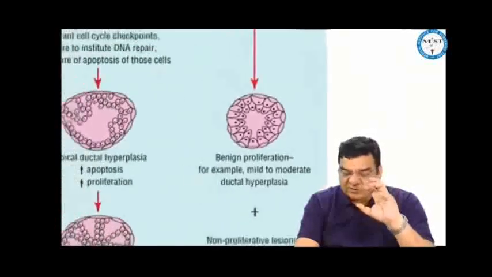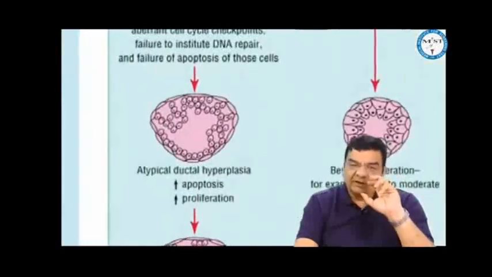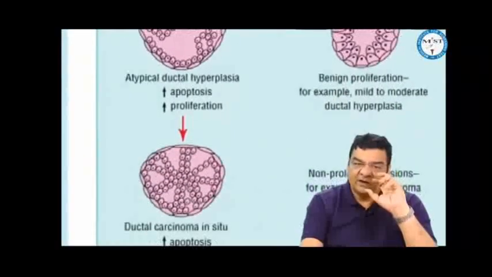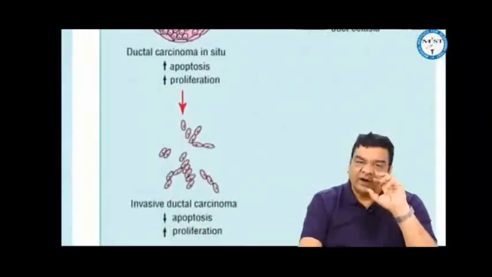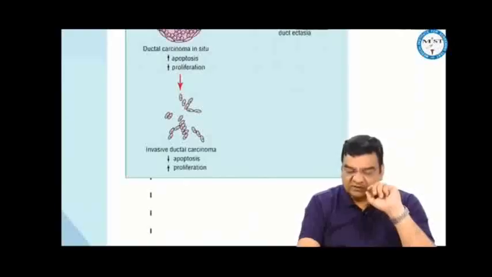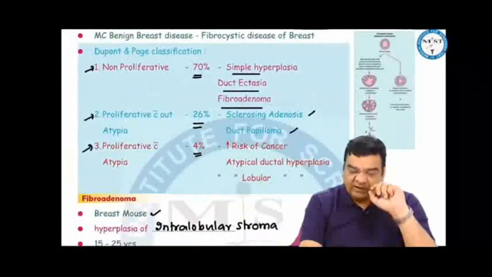But if the hormonal stimulus persists, then this hyperplasia may not be a normal hyperplasia. There may be more mitotic figures, that is atypical hyperplasia. If the hormonal stimulation persists, it can lead to carcinoma in situ. And if the hormonal stimulation persists, it can lead to invasive carcinomas. So that is the story of hormones in relation to benign and malignant tumors inside the breast.